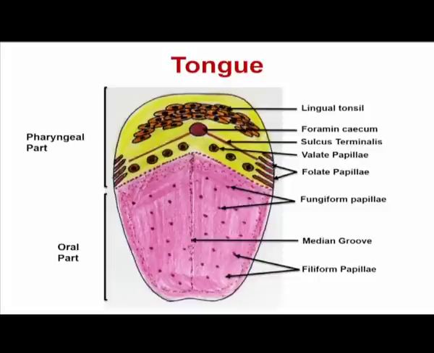And then we have the foliate papillae. Foliate papillae are slightly larger in size, and they are also distributed on the oral part. The purpose of these different types of papillae, as we have discussed earlier, is to provide the taste for different types of food.